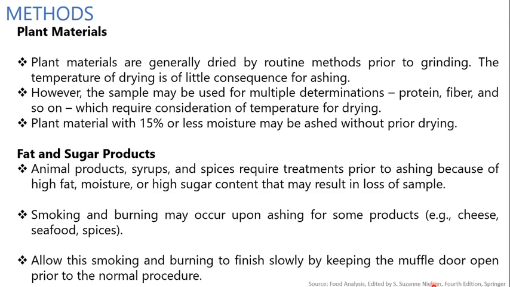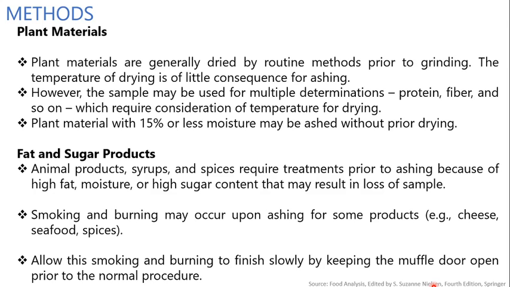Then the next one is fat and sugar products. Animal products, syrups and spices require treatment prior to ashing because they contain high fat, moisture or high sugar content that may interfere and result in loss of the sample. Then meats, sugars and syrups need to be evaporated to dryness on a steam bath or any other suitable method.